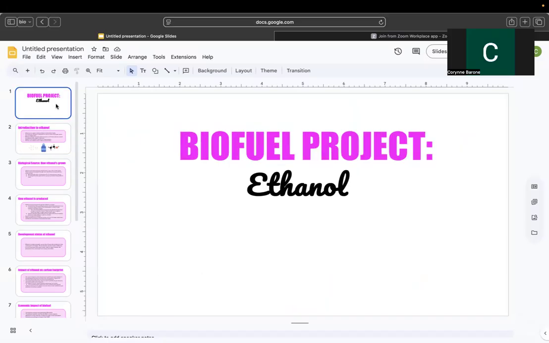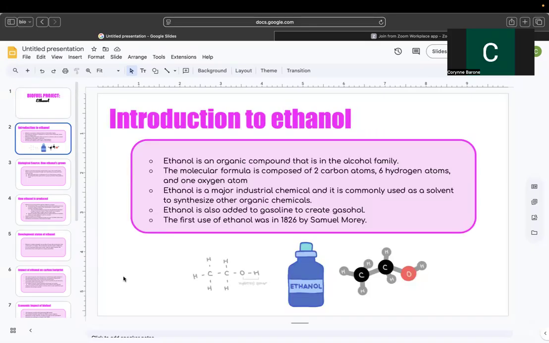The biofuel I decided to research was ethanol. Ethanol is an organic compound that is in the alcohol family. Its molecular formula is two carbons, six hydrogen, and one oxygen (C2H6O). It's a major industrial chemical and it is commonly used as a solvent to synthesize other organic chemicals.